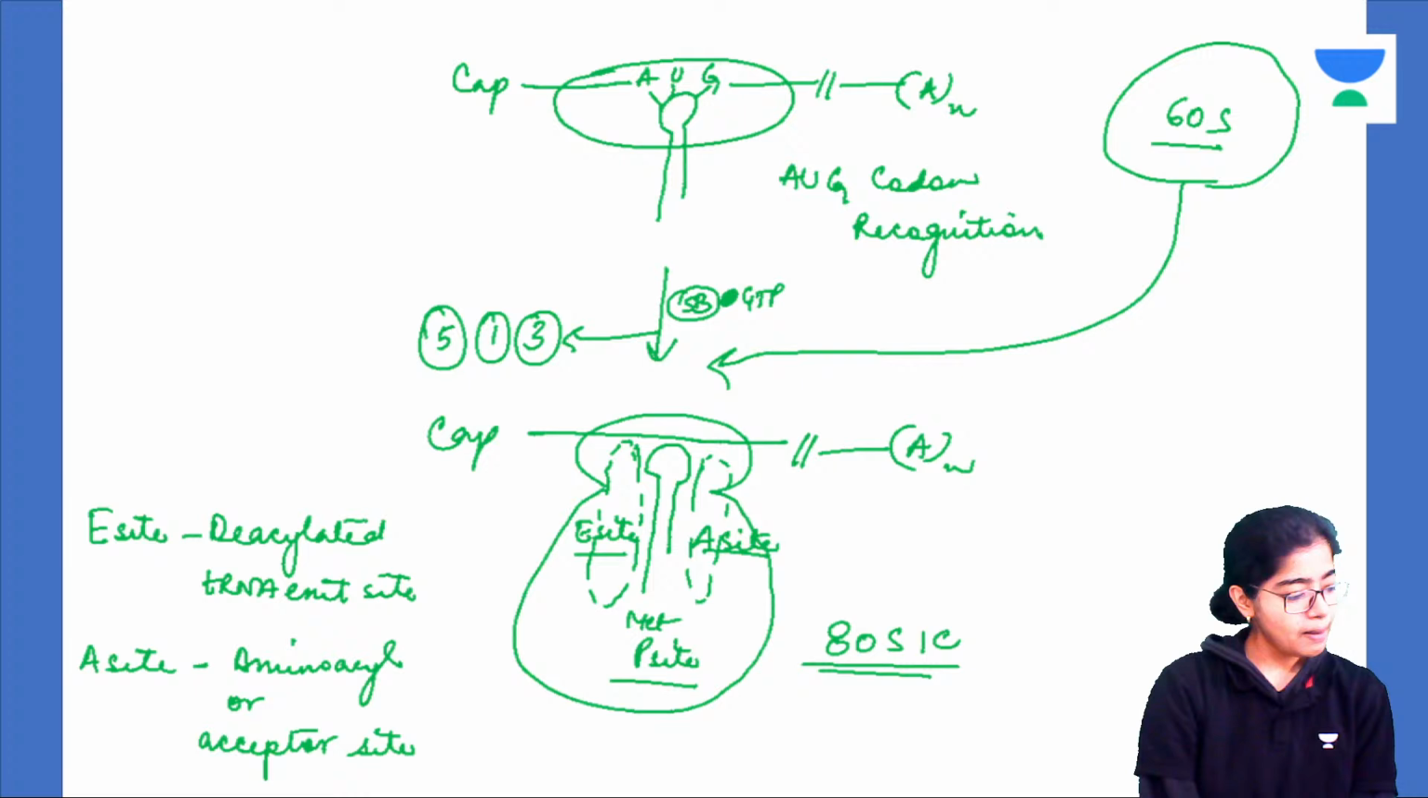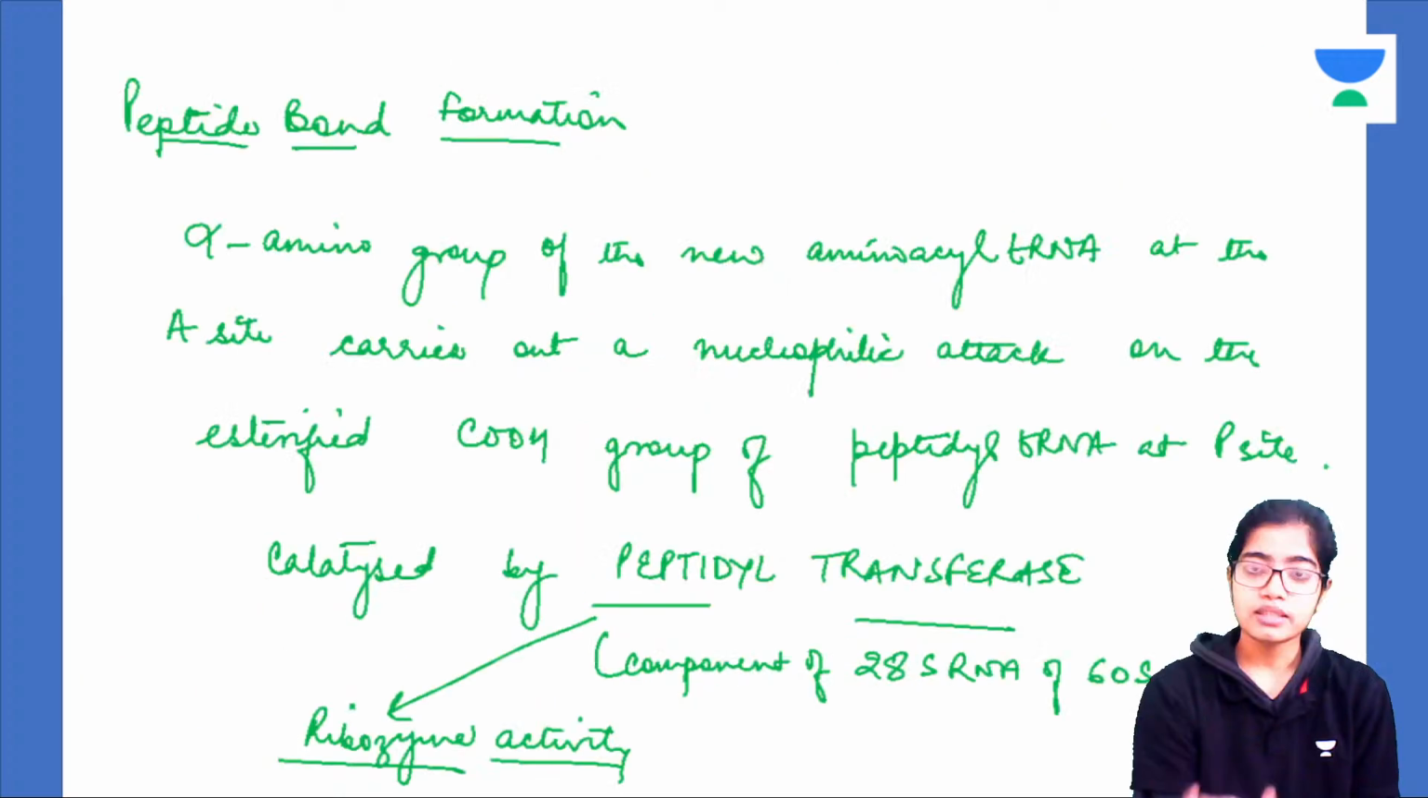Now during the process of elongation, what will happen? The peptide bond formation will occur. What is the peptide bond formation? Peptide bond formation is between the A site and the P site, the tRNA containing amino acids on the A site and the P site. Understood? So this peptide bond formation is catalyzed by what? By peptidyl transferase, and this is what we are discussing.